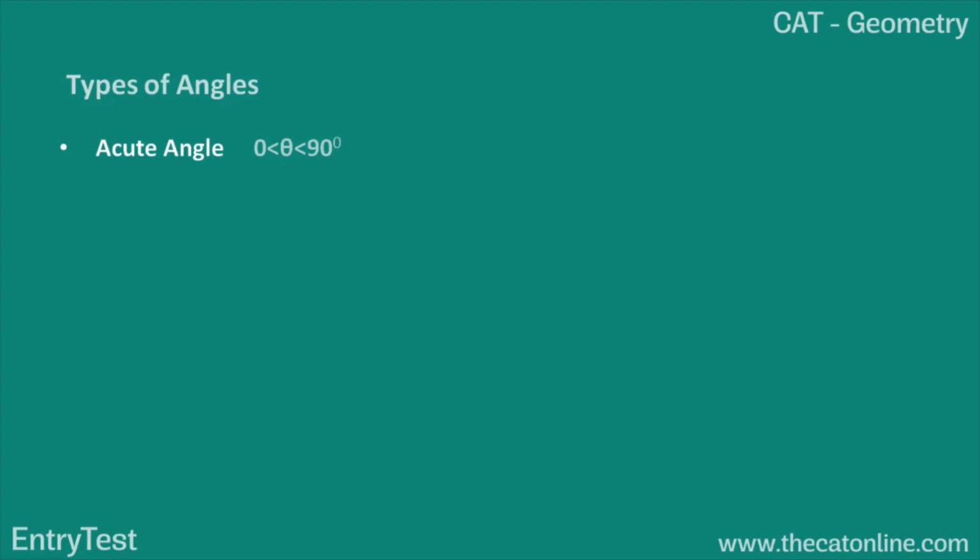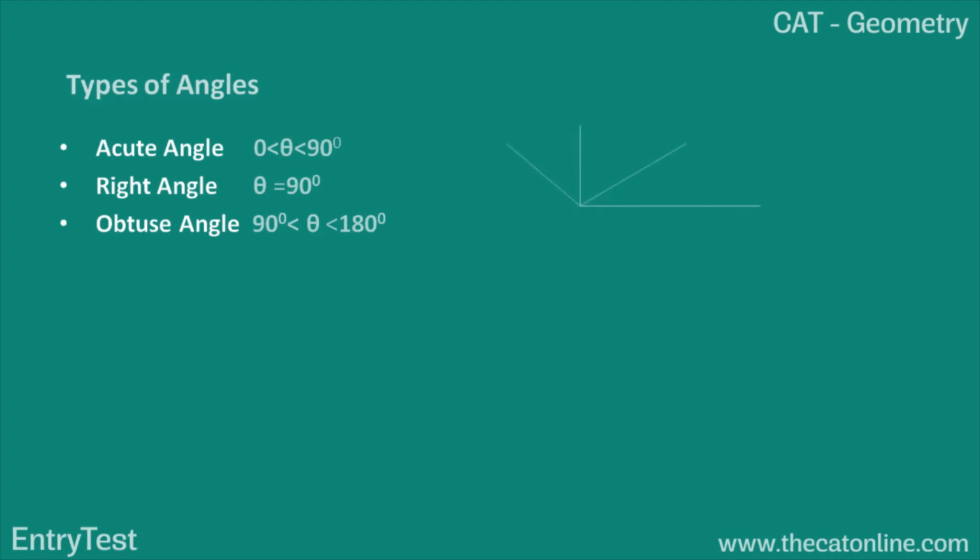If an angle measures exactly 90 degrees, it will be termed as a right angle. And if the angle is more than 90 but less than 180, it will be termed as an obtuse angle. So any angle can be classified as acute, right, or obtuse depending upon its measure. Let's look at the case. This is the case that we have. If you look at this angle, it is less than 90 degrees, so this will be an acute angle.